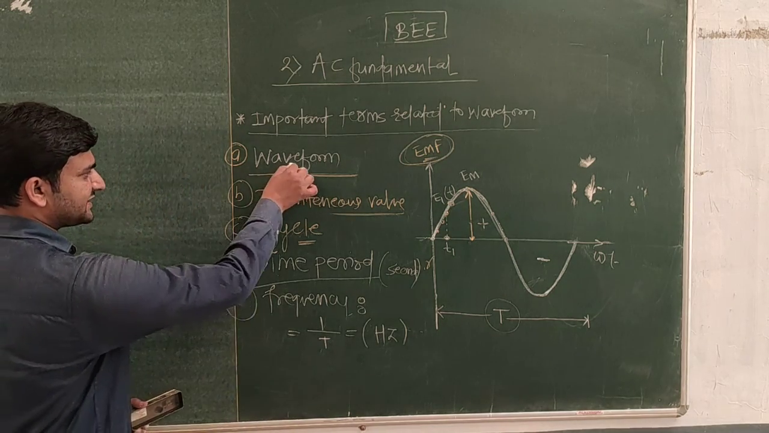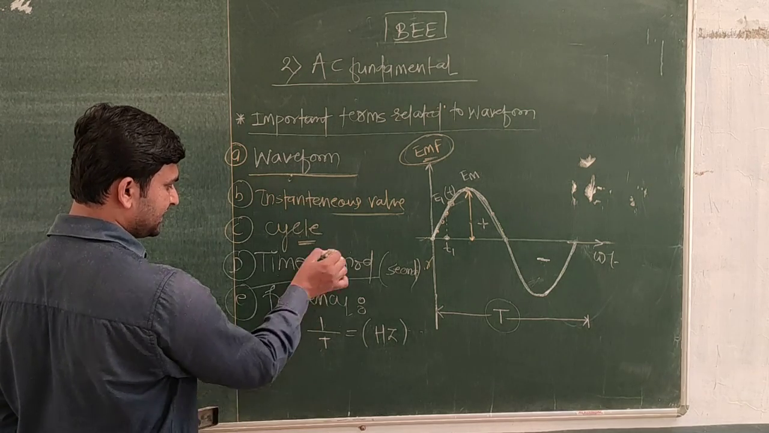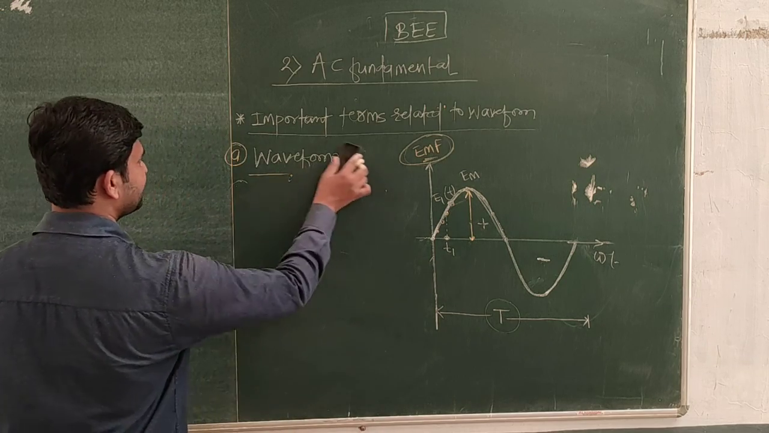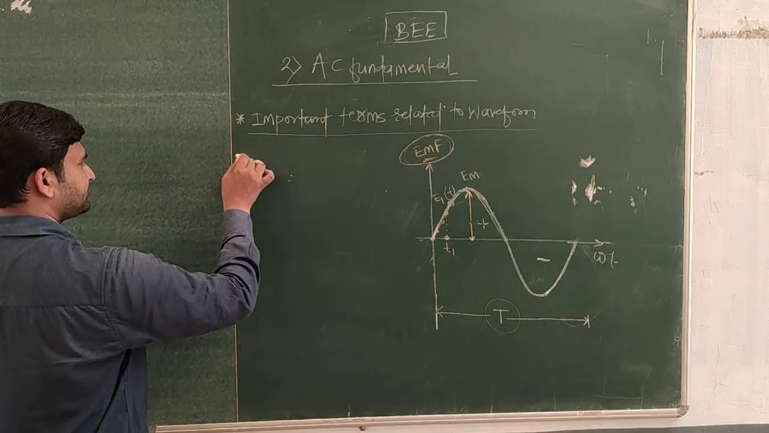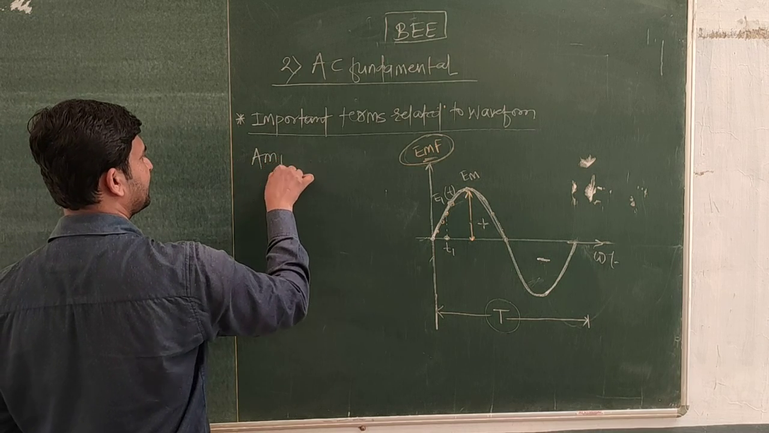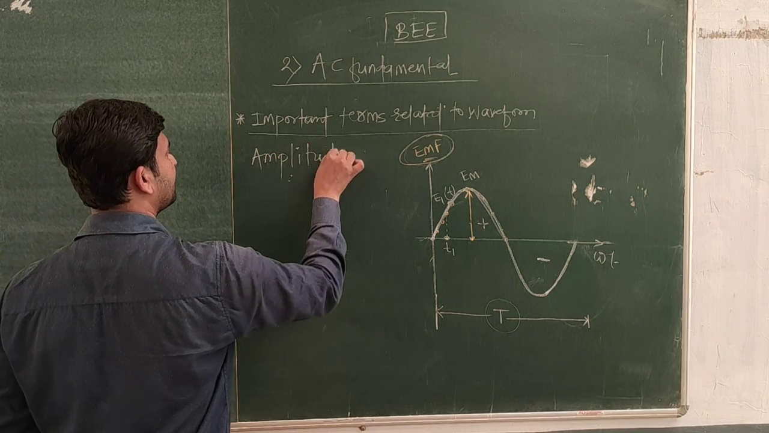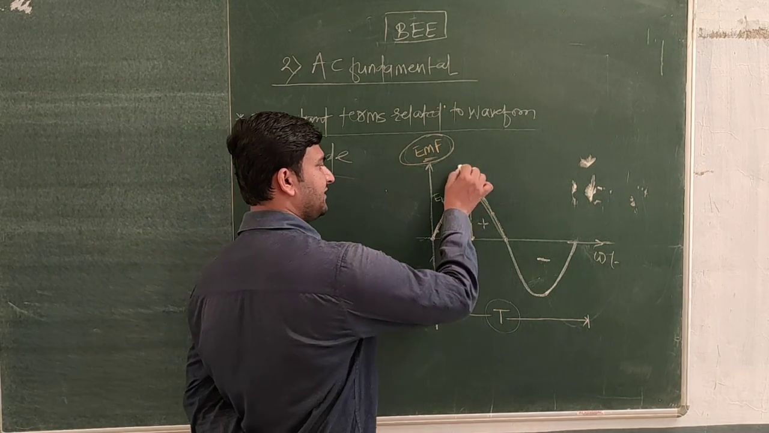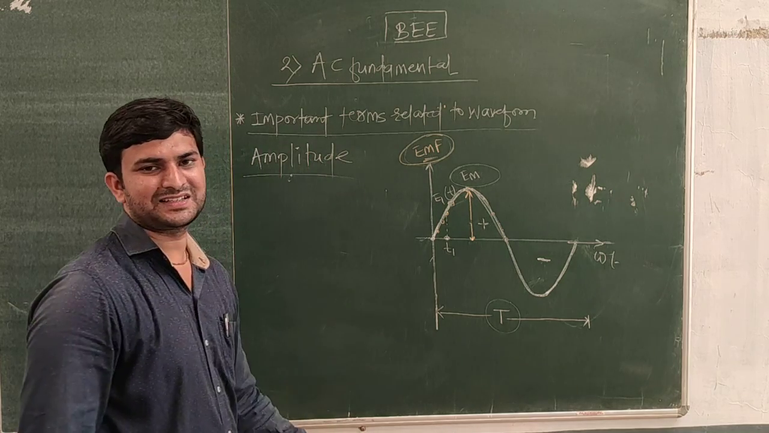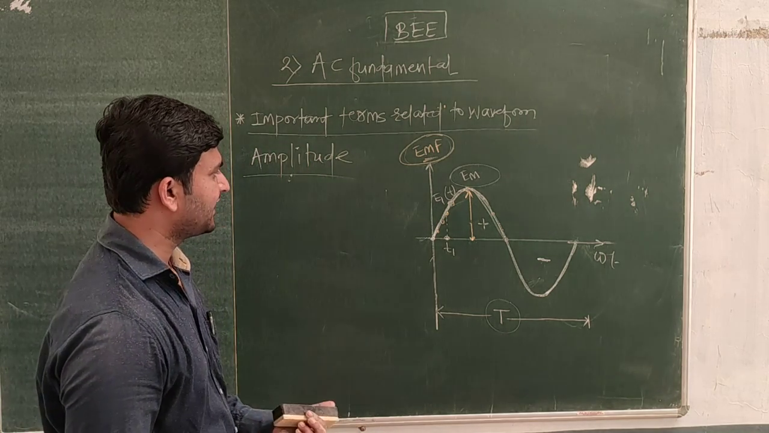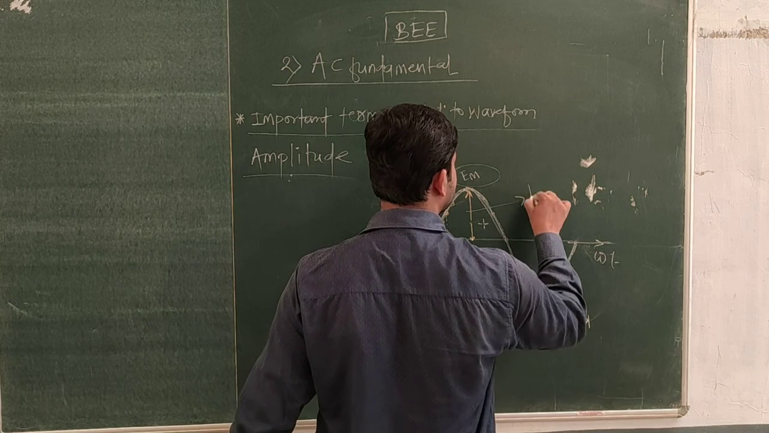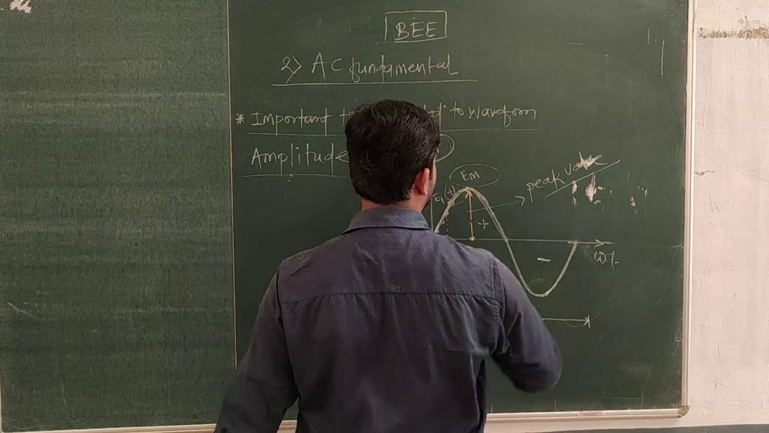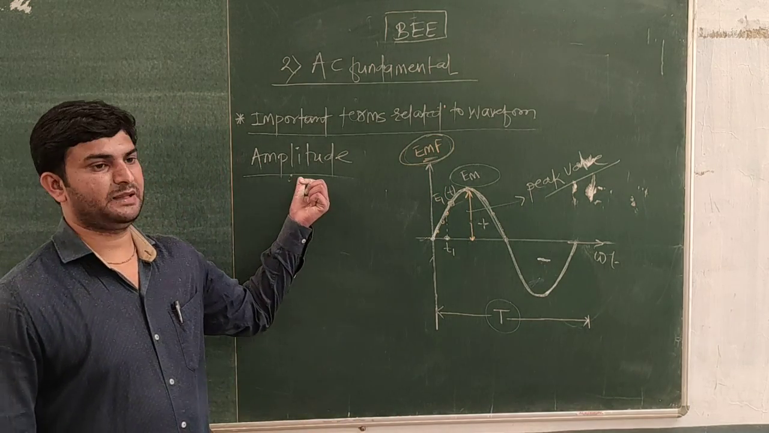So we have discussed here waveform, instantaneous value, cycle, time period, and frequency. Next we will discuss the amplitude. So what is meant by amplitude? Amplitude is nothing but the maximum value of an alternating quantity. Maximum value or peak value of an alternating quantity is known as the amplitude.